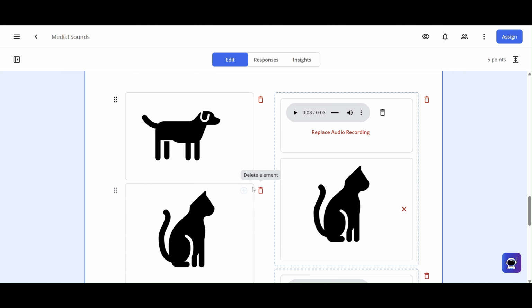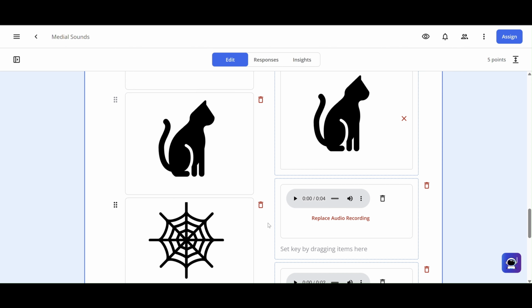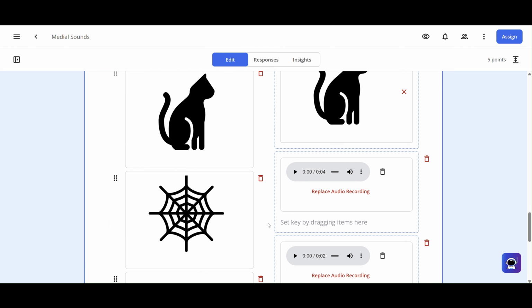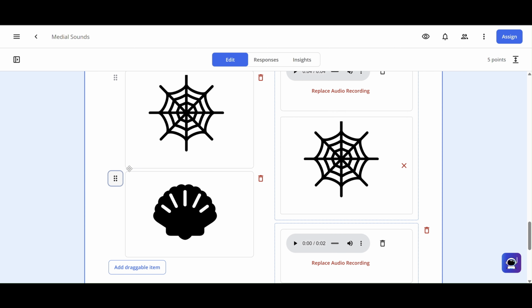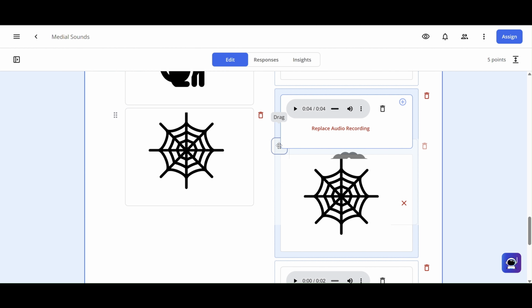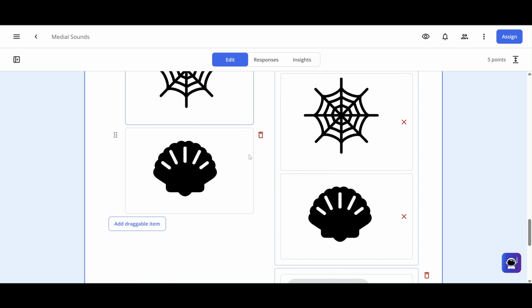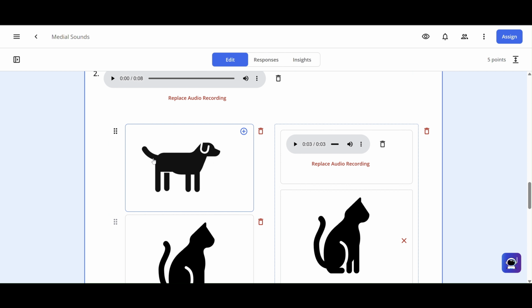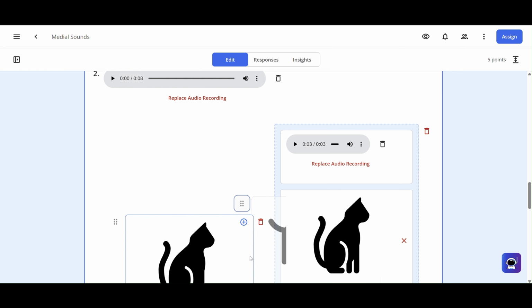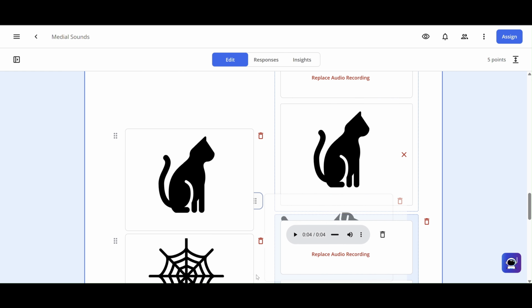Click and drag. Don't think I have any more. Web has a medial sound of the short E. So does shell. I believe the last one was short O, which would match dog. Moving dog down to the bottom.